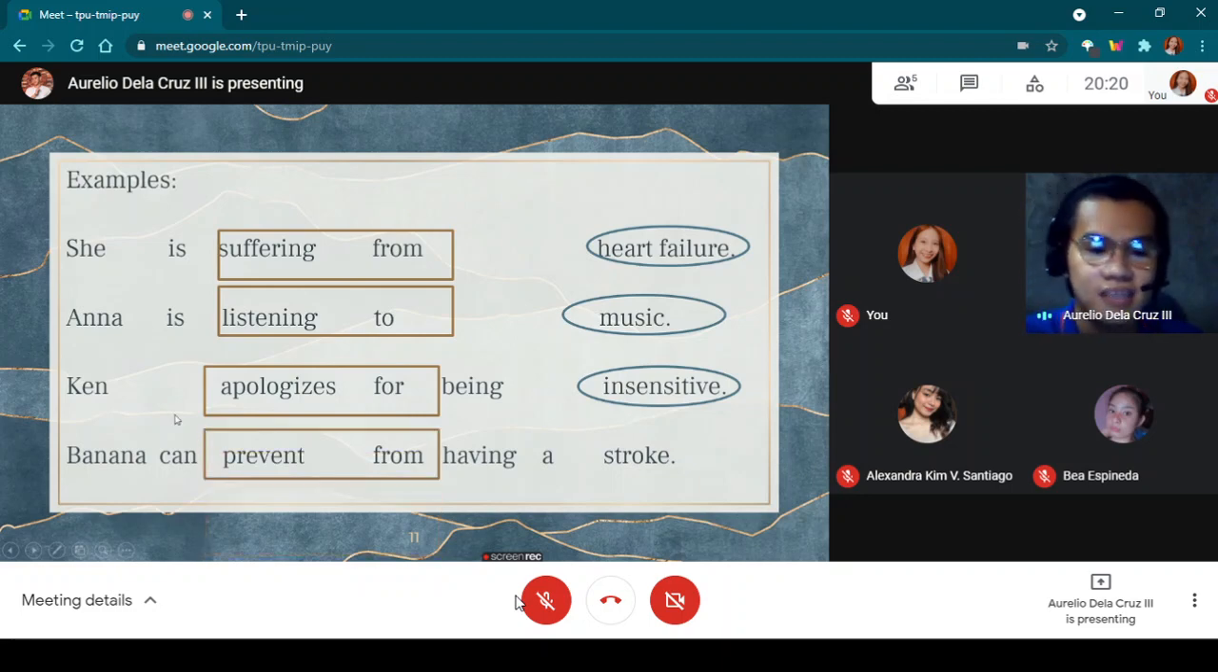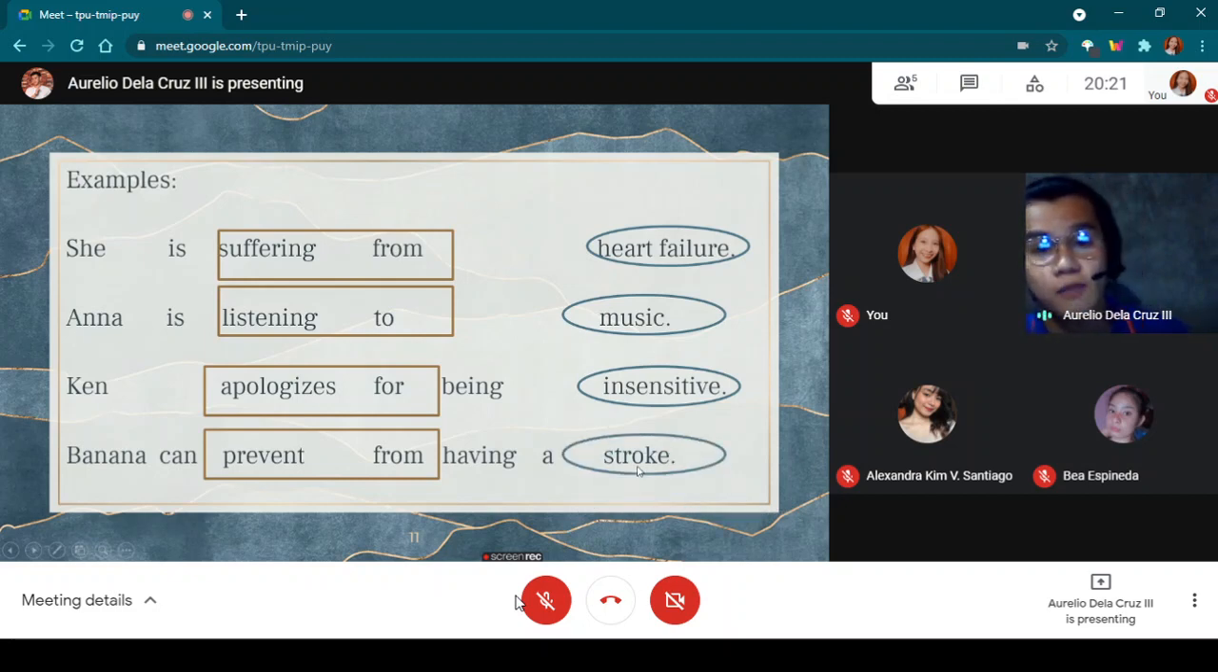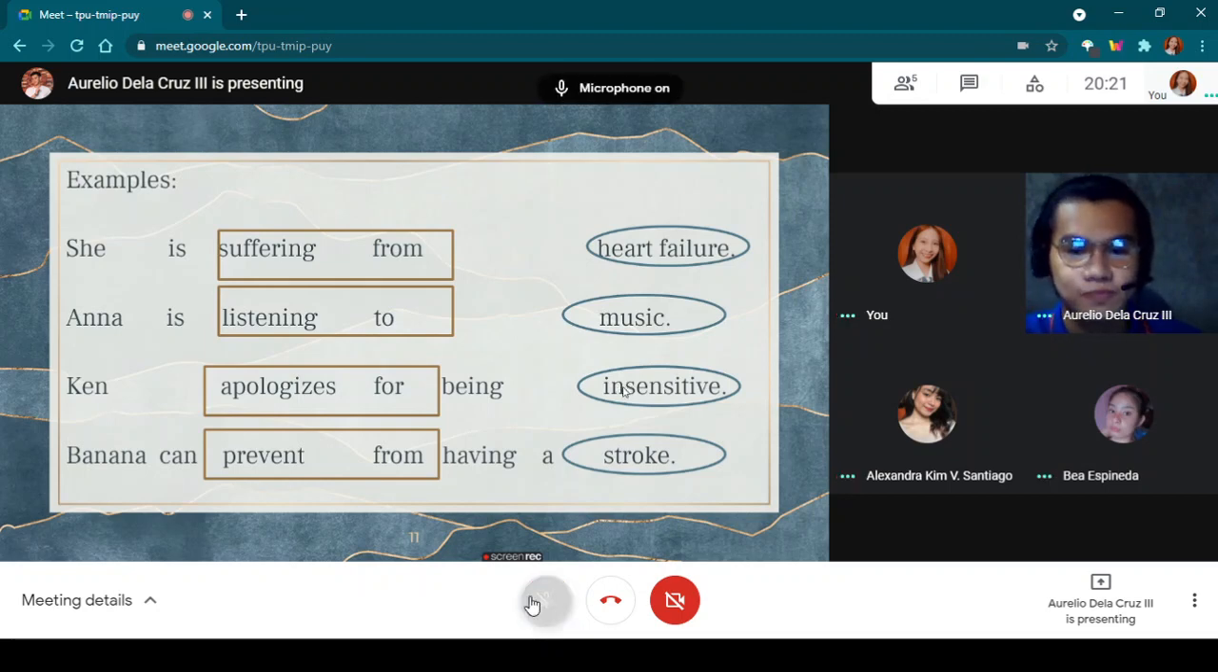For our last example, banana can prevent from having a stroke. Prevent from is the prepositional verb. Prevent is the main verb and from is the preposition. And having a stroke, or stroke, is our object of the preposition. Are we clear? Yes, sir. Okay, thank you.